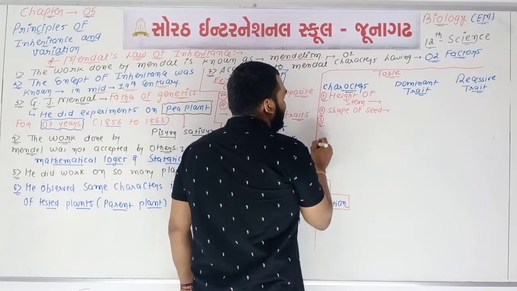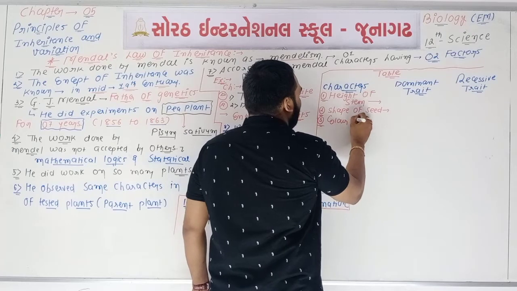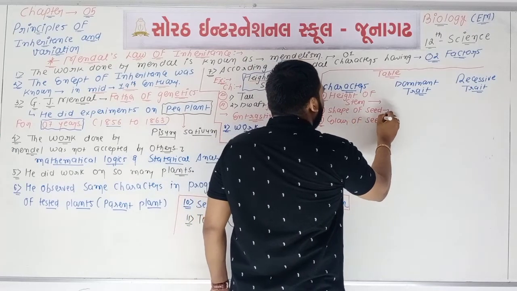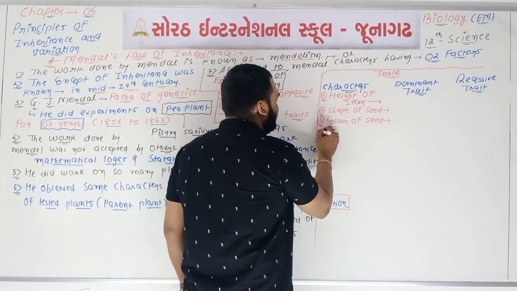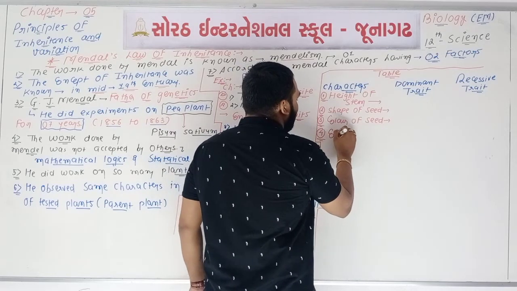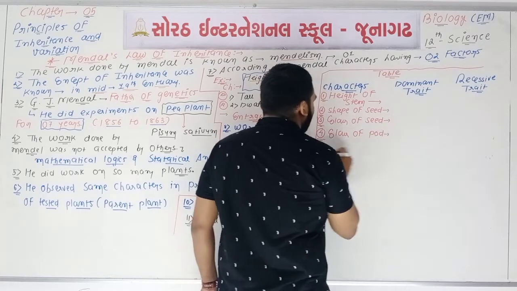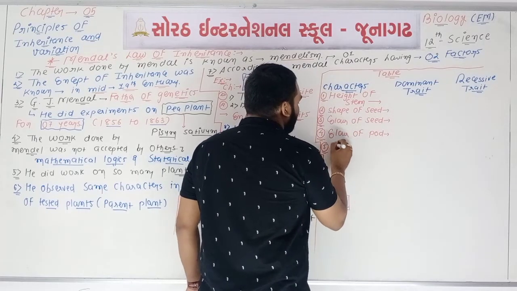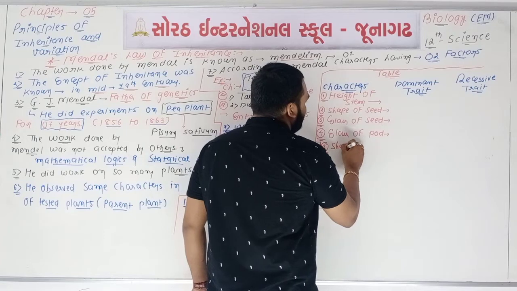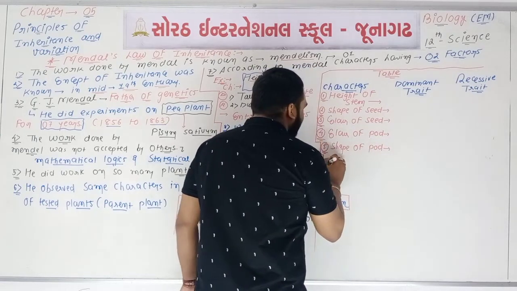Okay, third character is what? Third character is about the color of seed. Fourth character is what? Fourth character is about the color of pod. Fifth one is about what? Fifth one is about the shape of pod.